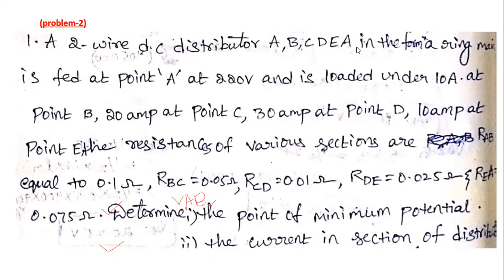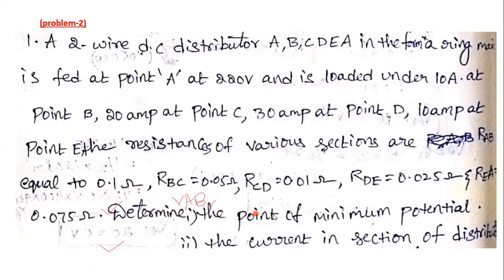It is loaded with 10 amperes at point B, 20 amperes at point C, 30 amperes at point D, and 10 amperes at point E. The resistances of the various sections are RAB equal to 0.1 ohm, RBC equal to 0.05 ohm, RCD equal to 0.01 ohm, RDE equal to 0.025 ohm, and REA equal to 0.075 ohm.